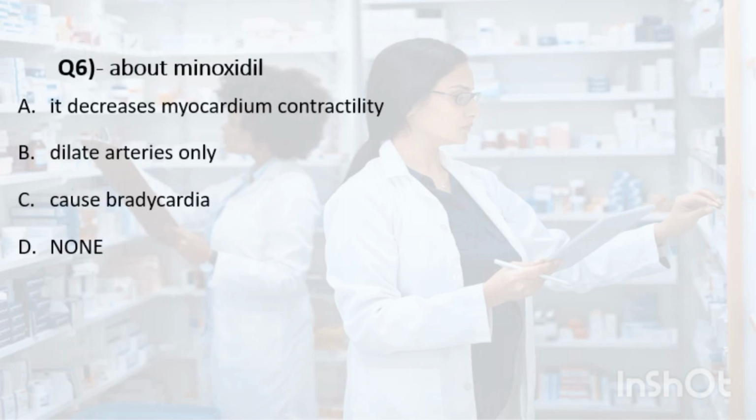About minoxidil, it decreases myocardium contractility, dilate arteries only, cause bradycardia, or none. The correct answer is dilate arteries only. Minoxidil is a direct-acting vasodilator that works by relaxing the smooth muscles in arterial blood vessels, which leads to dilation of the vessels and decrease in blood pressure. It has little or no effect on veins. It distinguishes it from the vasodilator that affect both arteries and veins.